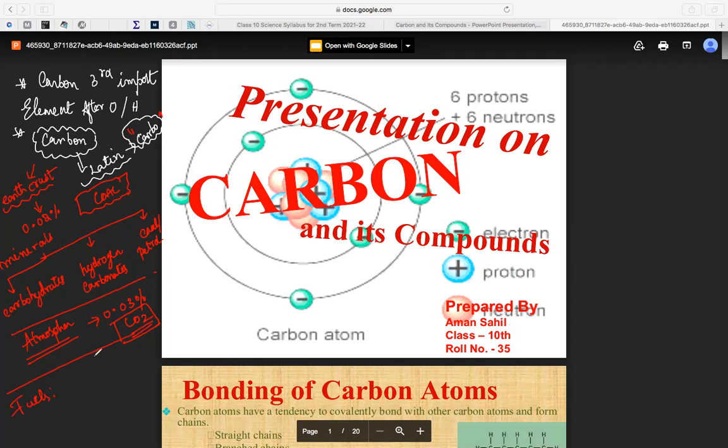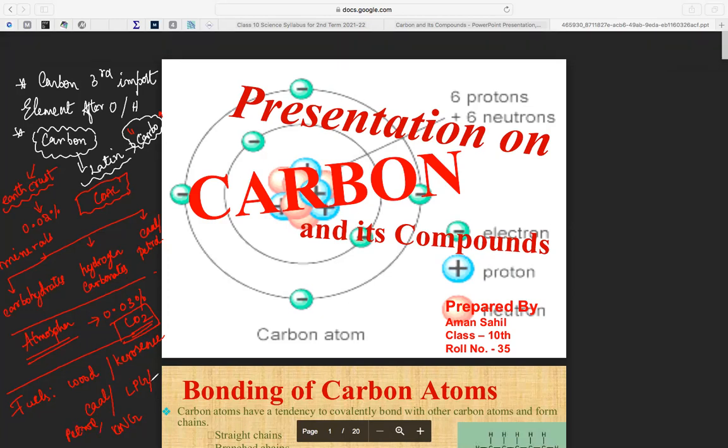Now coming to the point called fuels. In fuels like wood, kerosene, coal, LPG, CNG, and petrol. All these are fuels, isn't it? In these also we have carbon.